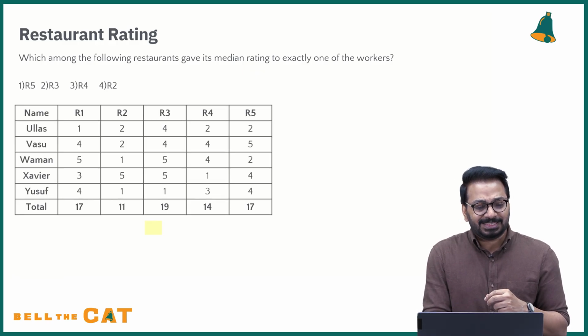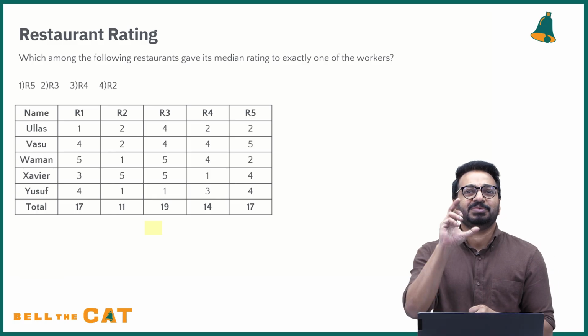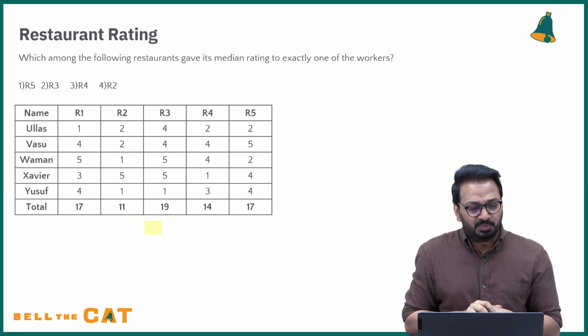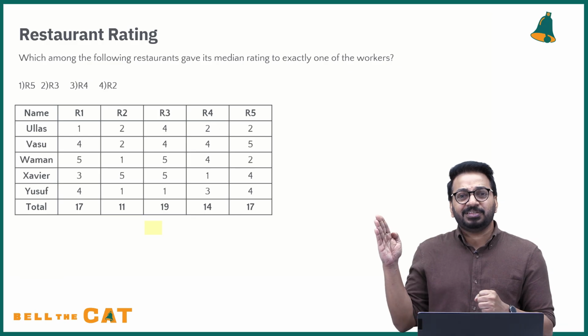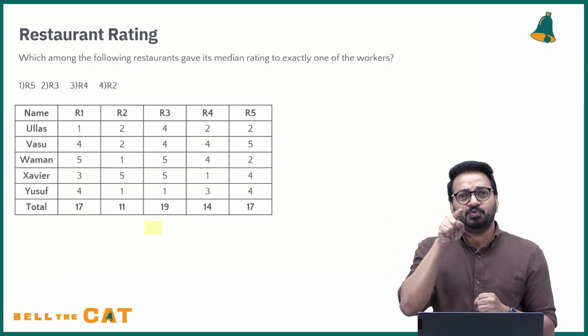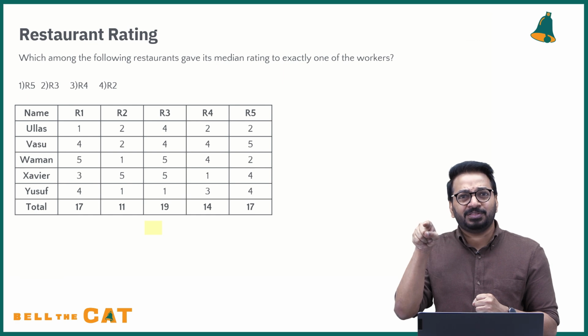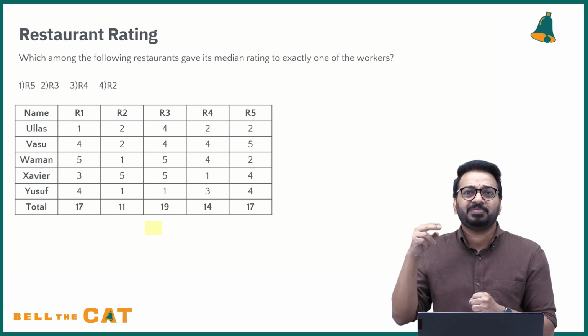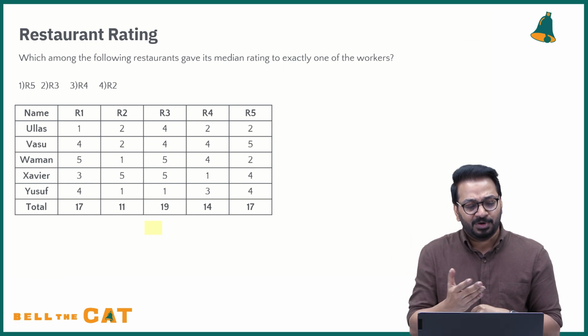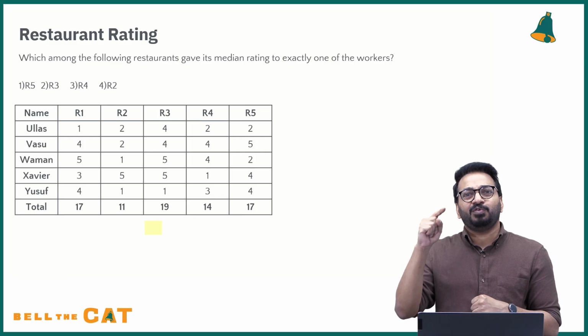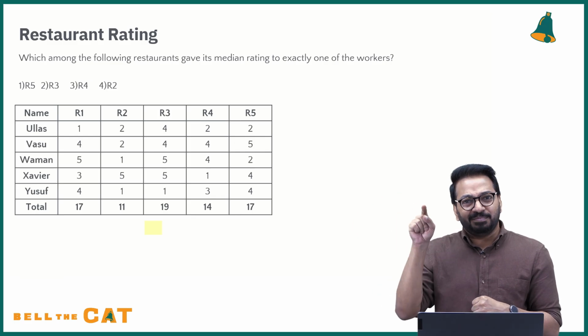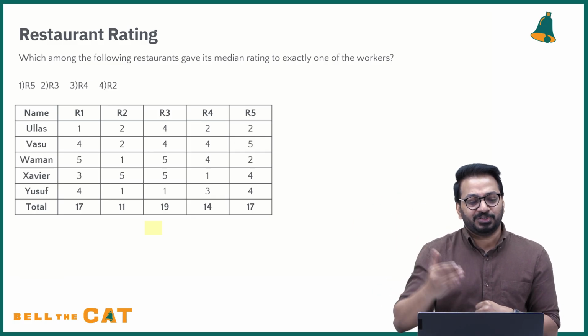Which of the following restaurants gave its median rating to exactly 1 worker? Median was given to exactly 1 worker. So whatever is the middle value, that was given to exactly 1 worker. So if I look at R5, arrange it in increasing order. What is it? 2, 2, 4, 4, 5. Middle value is 4. But there is another 4 as well. So median value is 4, but it's given to 2 workers. So it's not R5. What about R3? 1, 4, 4, 5, 5. Again, median value is 4, it's given to 2 people, so it's not R3.